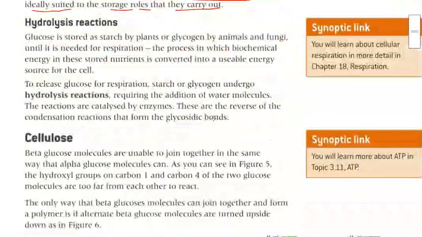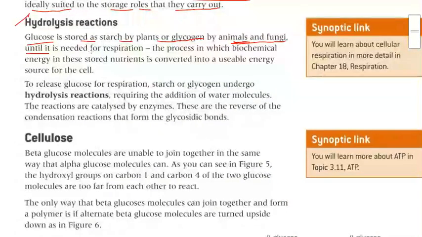Okay, now we will discuss the hydrolysis reaction. Glucose is stored as starch by plants, and as glycogen by animals and fungi. Until it is needed for respiration, the process in which biochemical energy in these stored nutrients is converted into a usable energy source for the cell. Again, glucose is stored as starch by plants and glycogen by animals and fungi until it is required in respiration.